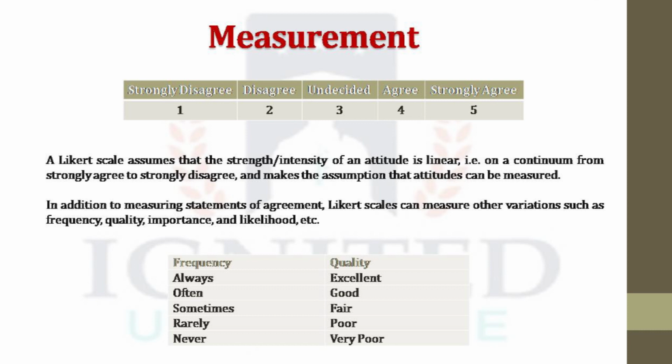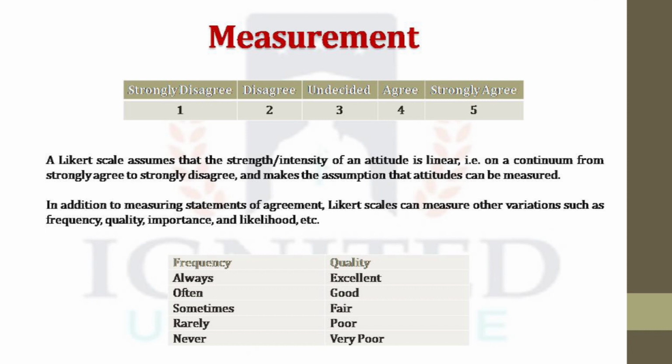In addition to measuring statements of agreement, Likert scale can measure other variations such as frequency, quality, importance, and likelihood. If you're going with frequency, say how often you visit the store, then it can be always, often, sometimes, rarely, never. This is again a Likert scale.